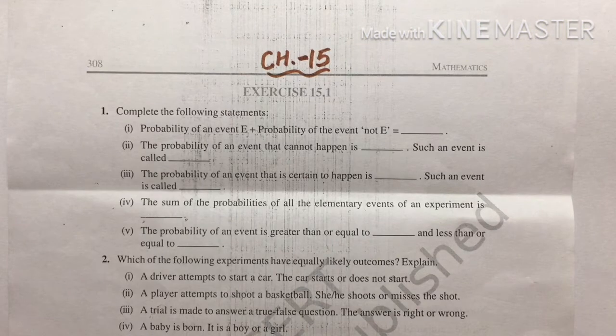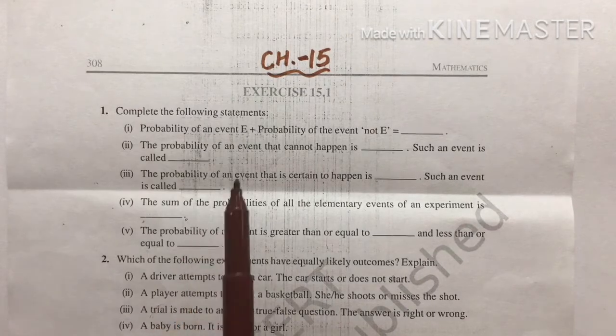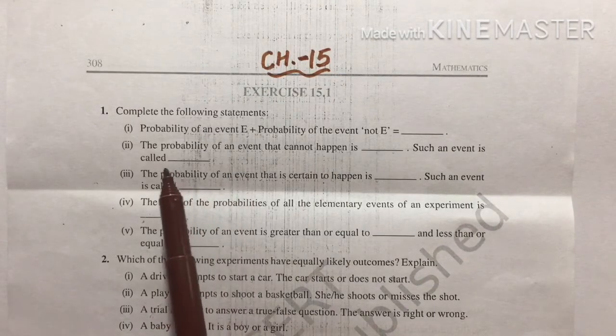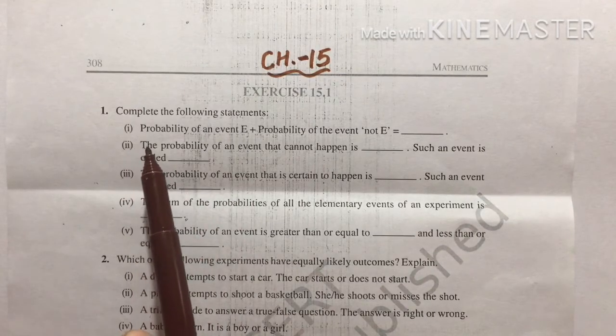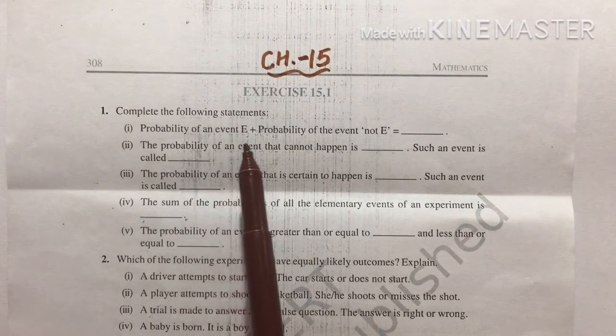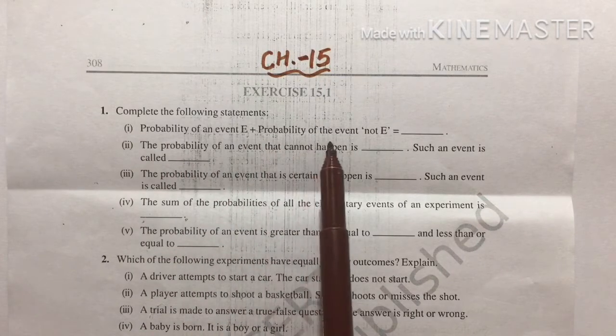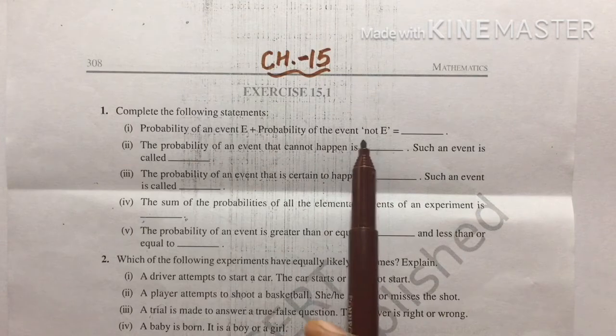Hello students, we are doing exercise 15.1 of probability. Question number 1 is there. Complete the following statements. Fill-ups are there. First fill-up is probability of an event E plus probability of the event not E is equal to.